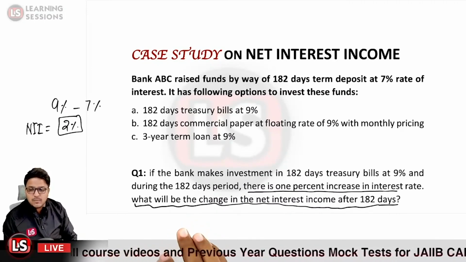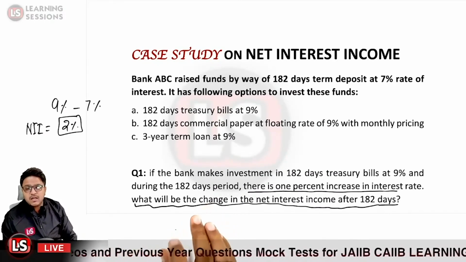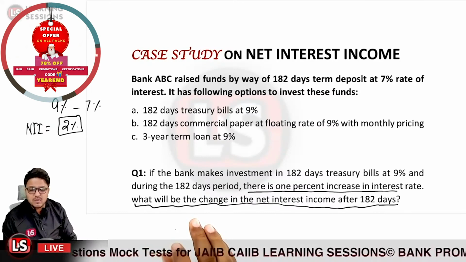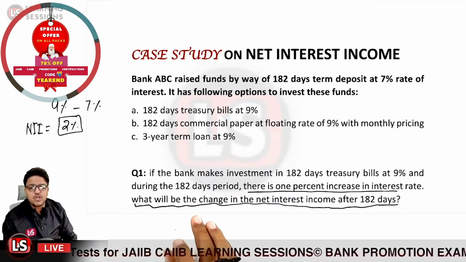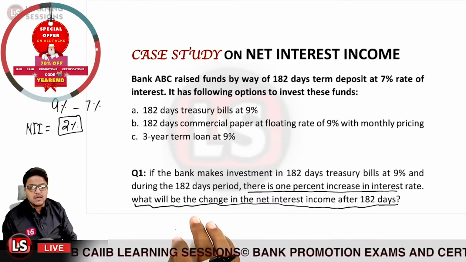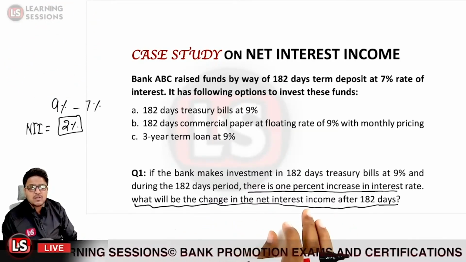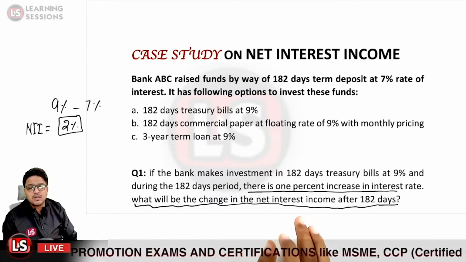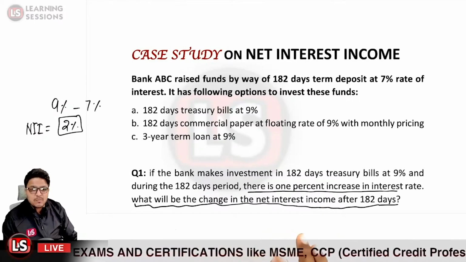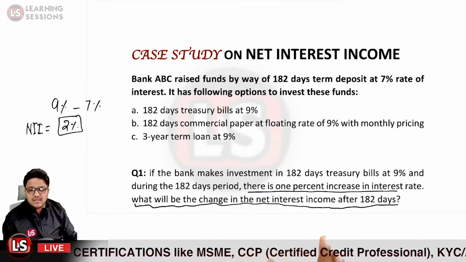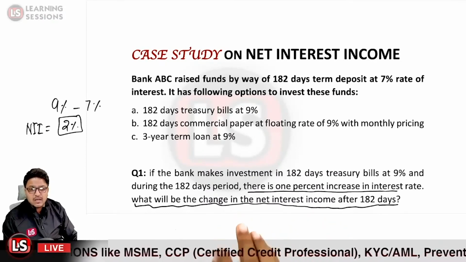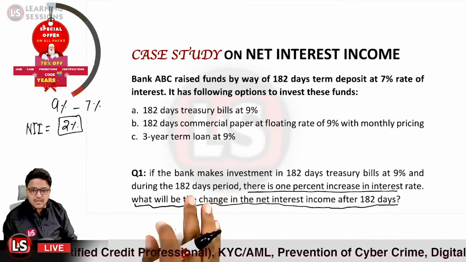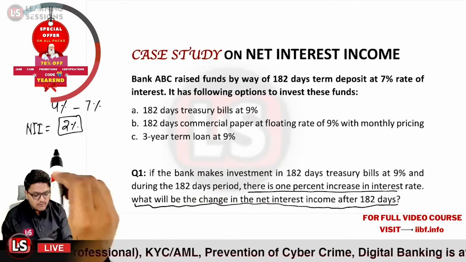First of all, there will be no repricing in between, and further there will be no change in the interest rate that is being received or paid. If the interest rate is increased, it is increased on the 182 days treasury bills, and also there will be an increase of interest rate on the term deposits too, because it is not particularly told where the repricing is. So if the interest rates have been increased, the interest rates on the treasury bills will also follow the market yields. So the net interest income, there will be no change.